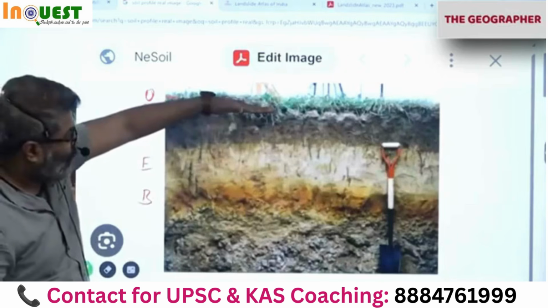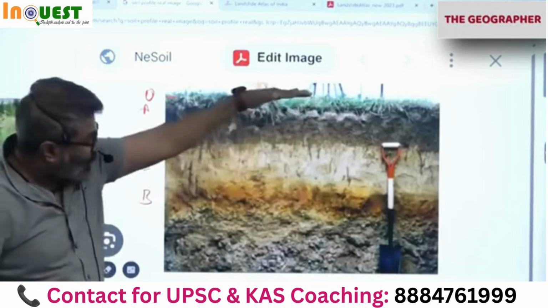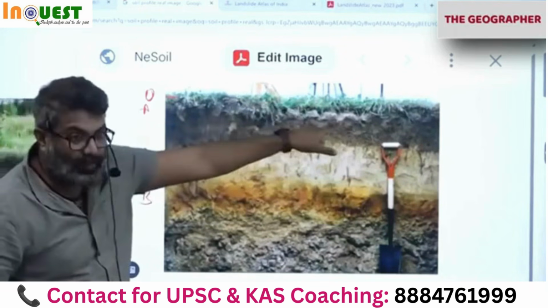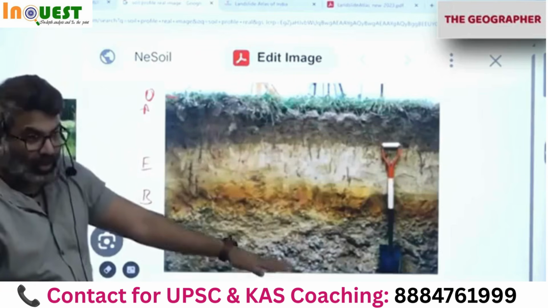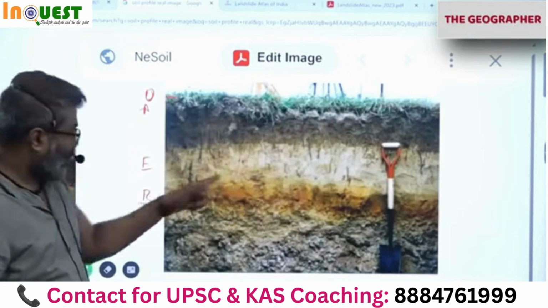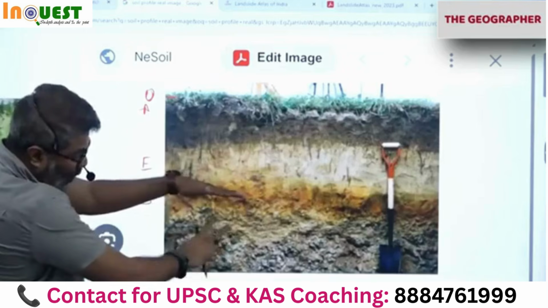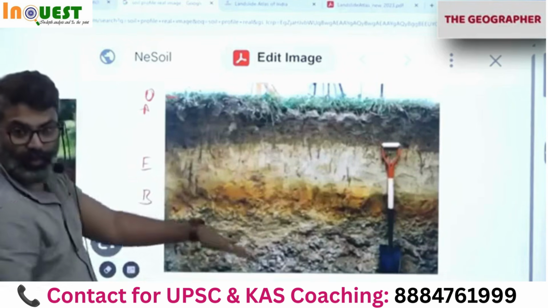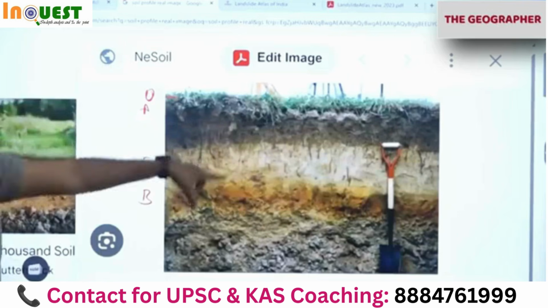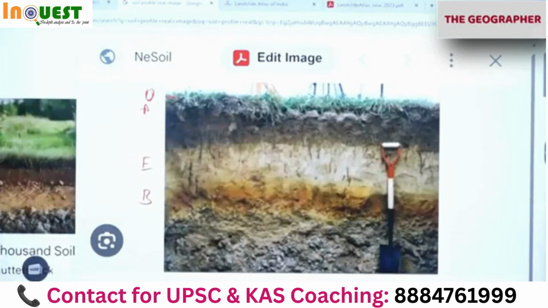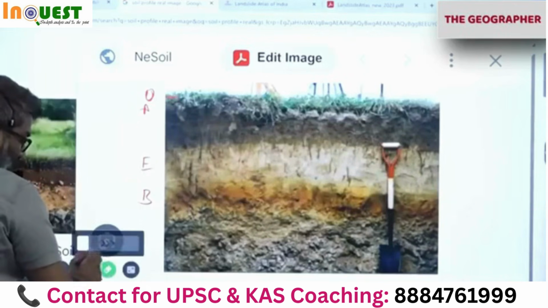You will notice the top organic layer slightly black in color because of organic content. Slightly below is soil, sand, silt, clay. Below that is E, zone of elevation, where the minerals have leached down. This is dark brown. Why? Because of accumulation. Everything comes and accumulates. Below that you can see bigger rocks. Rocks will start. All of you got it? That is the reason I just typed soil profile real image. Okay, so we'll continue. We'll come back to this in a few minutes.